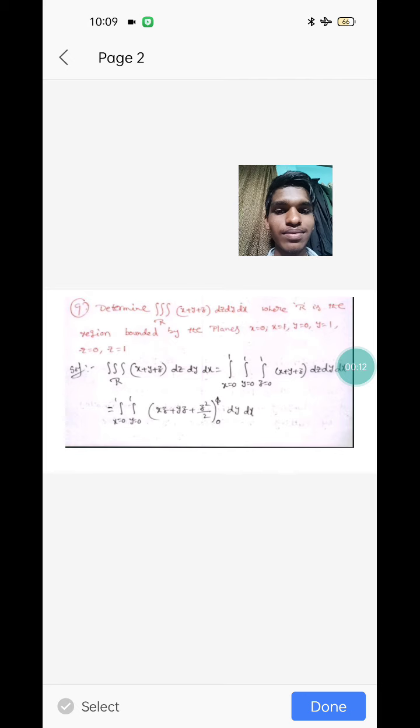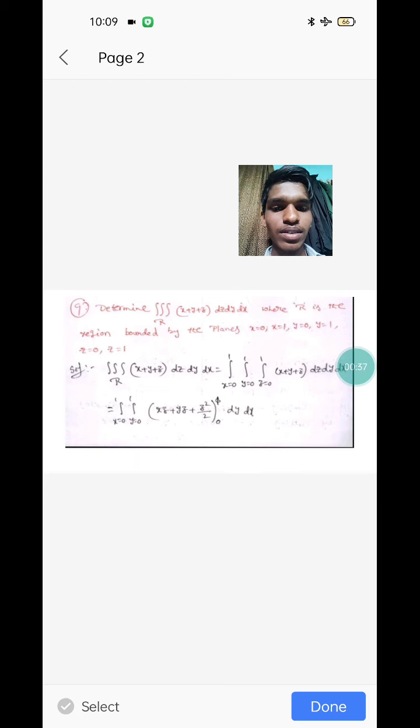Let us see the question. Determine the triple integral of (x + y + z) dz dy dx, where R is the region bounded by the planes x = 0 and x = 1, y = 0 and y = 1, z = 0 and z = 1. Now let us solve the problem.